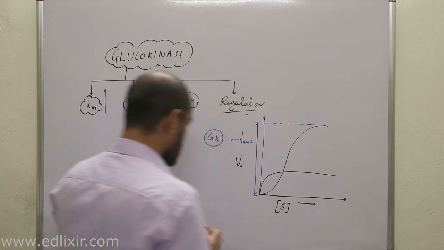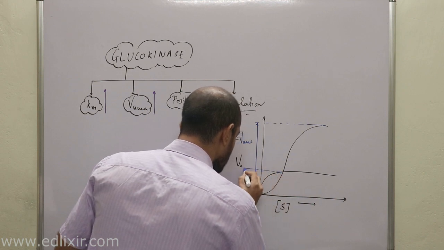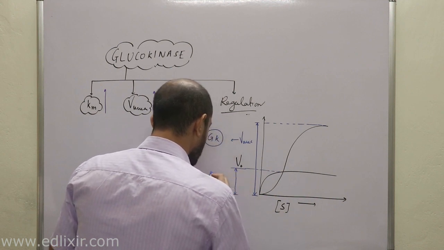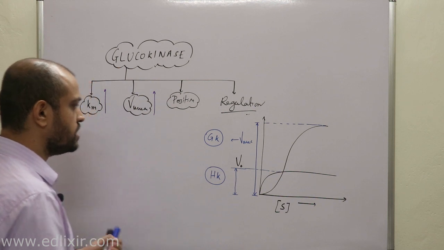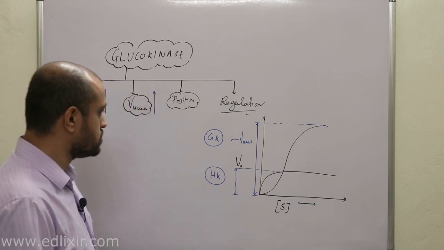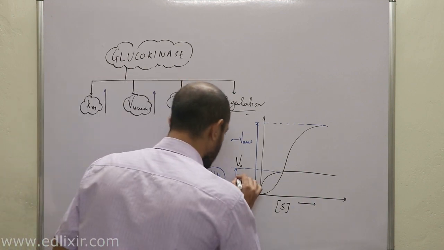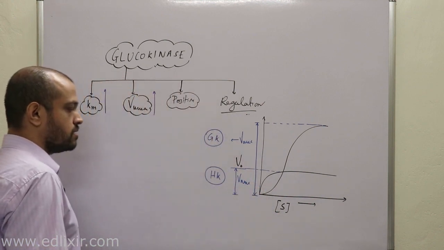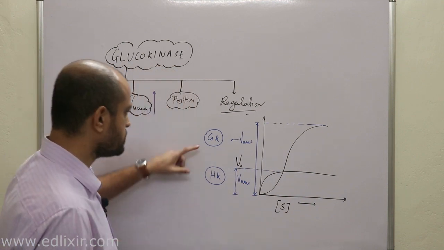Now this is the Vmax for hexokinase, HK. This is the Vmax for hexokinase.